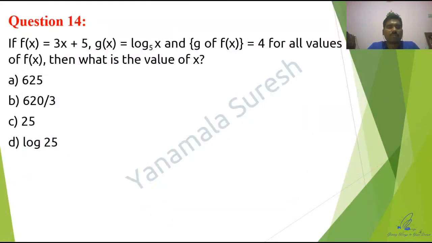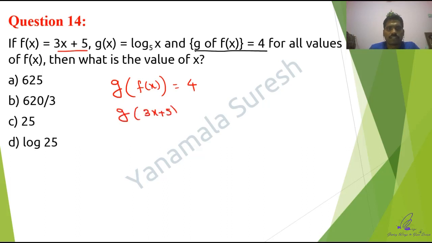Now this question comes under logarithms as well as functions. If f of x equals 3x plus 5, g of x equals log x base 5, and g of f of x equals 4 for all values of f of x, then what is the value of x? Oh my god, such a complicated one. Okay. Now they have given the condition g of f of x equals 4. Write that condition first. So g of f of x equals 4. Now what is f of x? 3x plus 5. So g of 3x plus 5 equals 4.